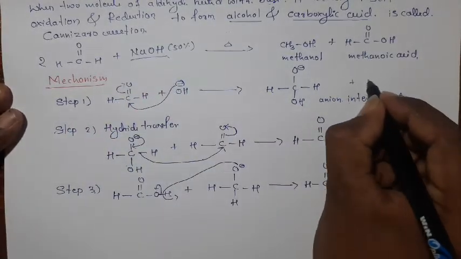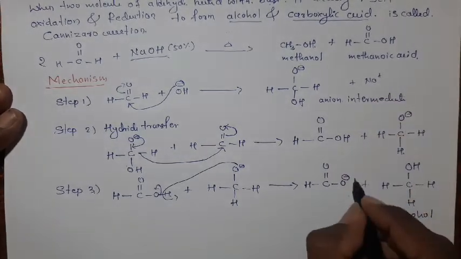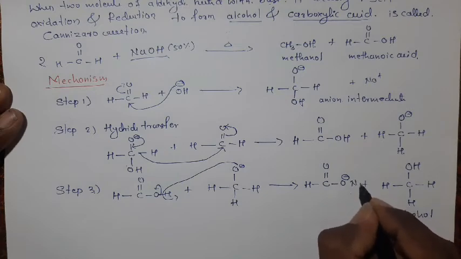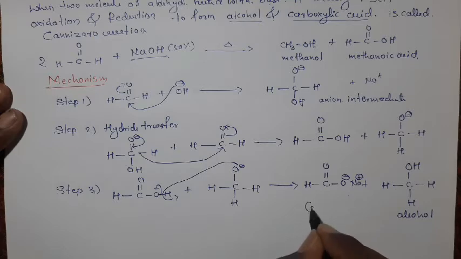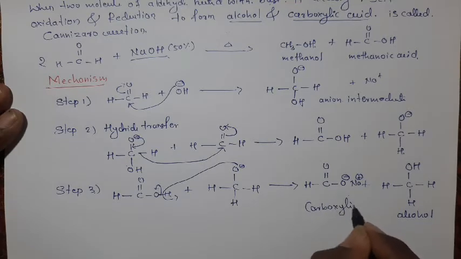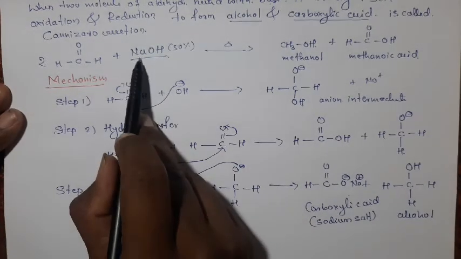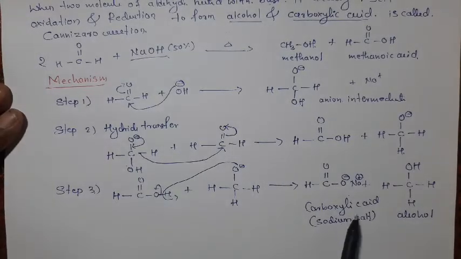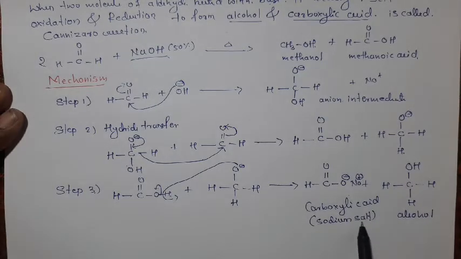And for this negatively charged oxygen, in the first step we used NaOH. Here sodium plus is there, and this positively charged sodium attacks it to give the sodium salt of carboxylic acid. This is our carboxylic acid in the form of sodium salt. If you use sodium hydroxide, it becomes the sodium salt of carboxylic acid. If you use potassium hydroxide, it becomes the potassium salt of carboxylic acid.